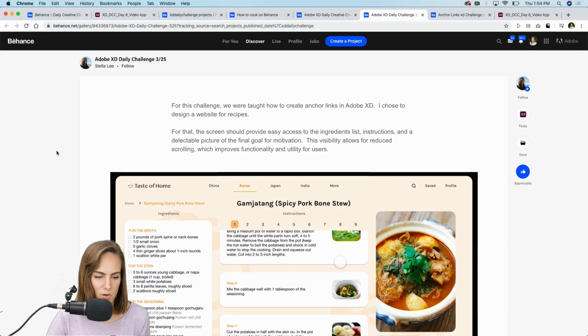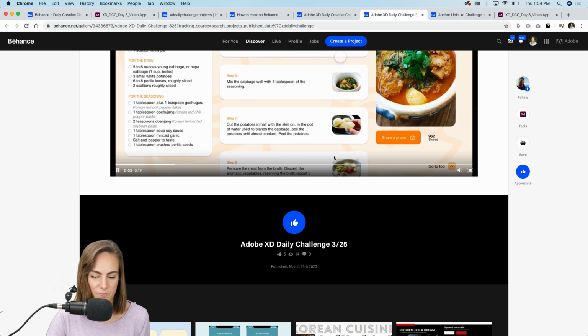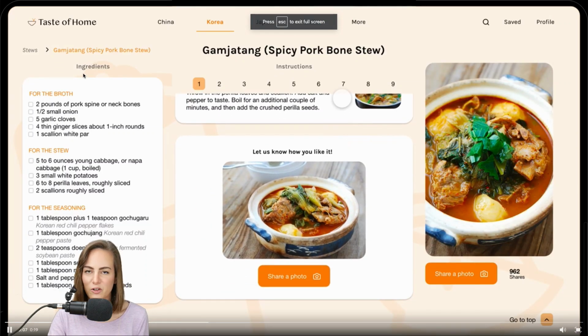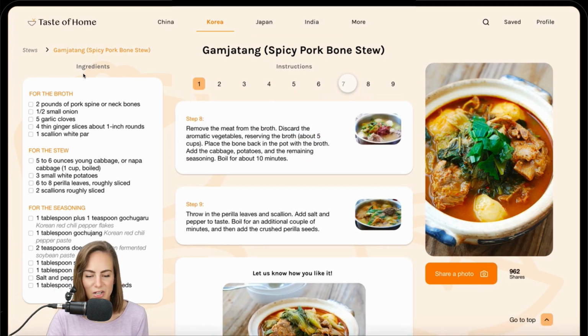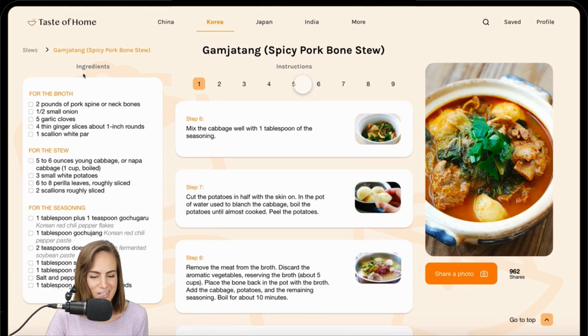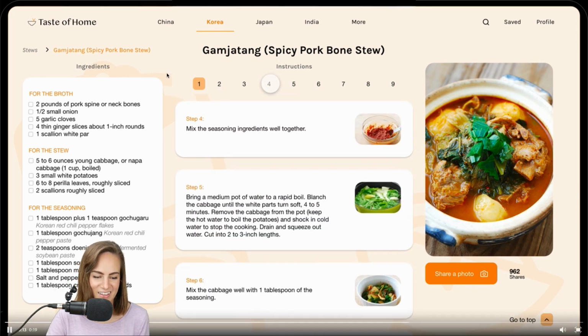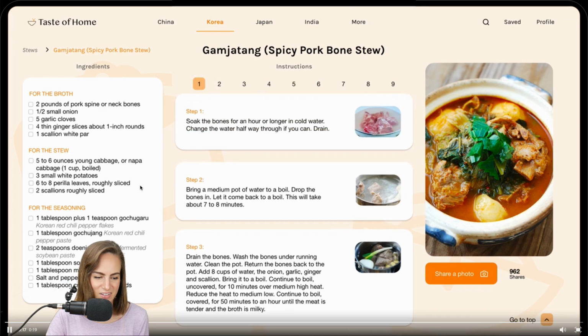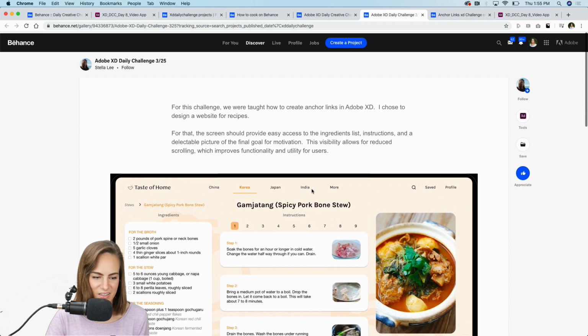Maybe just one more. This one's by Stella. Let's see what we got. Taste of Home. Another cooking one. I feel like people have been doing a lot of cooking. I have personally during the quarantine. Nice job. Yeah, you guys have got the hang of this. Looks great. That soup looks good too. Well done. Thank you guys for sharing.